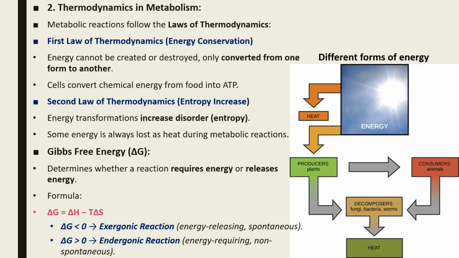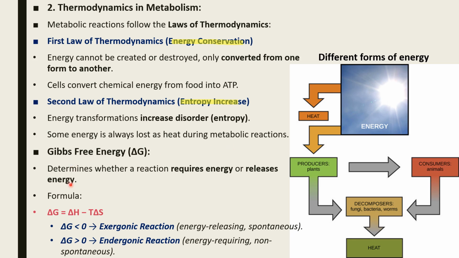Now, thermodynamics in metabolism. We got two laws of thermodynamics. The first one is energy conservation, and the second one is entropy increase. The conservation law, first law of thermodynamics, says that energy cannot be created or destroyed, but it can only be converted from one form to another form, while the second law says that energy transformation increases disorder, entropy. For example, some energy is always lost as heat during metabolic reactions.